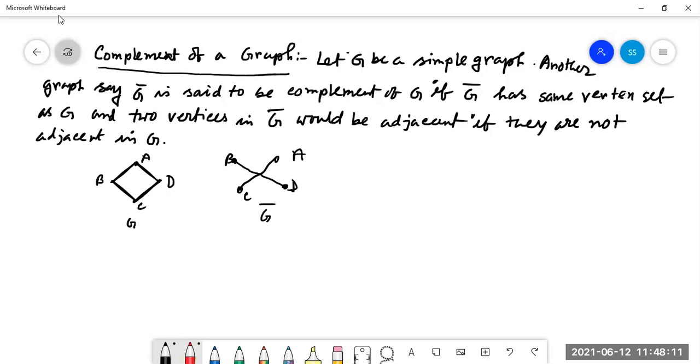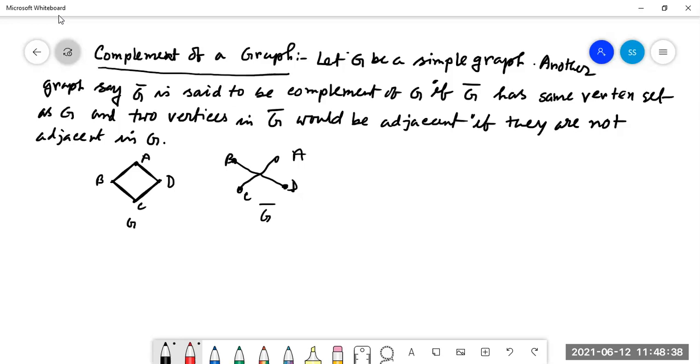Here adjacent were A and D, and A and B, but A and C was not adjacent in G. But here A and C are adjacent. B and D were not adjacent vertices in G, but here B and D are adjacent. So G bar is called the complement of G.